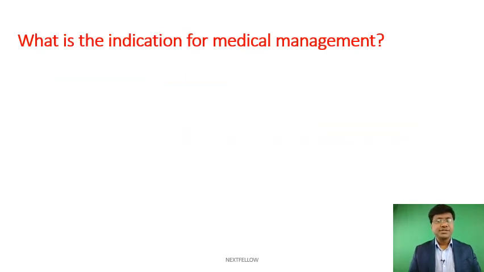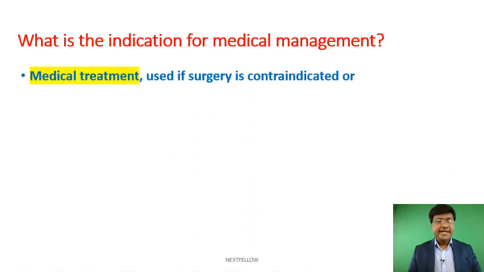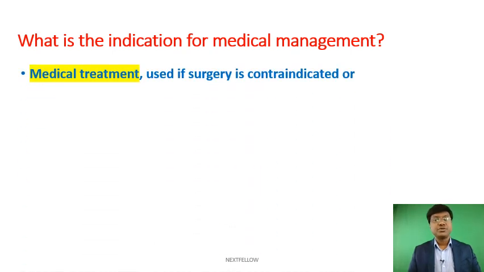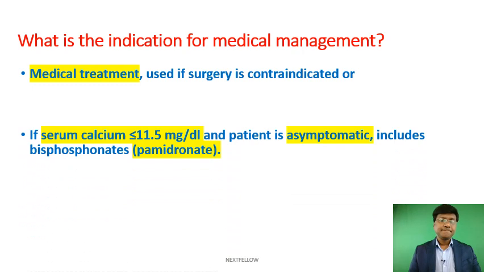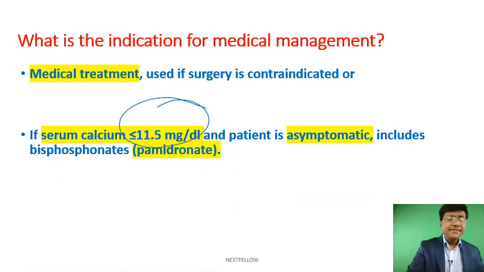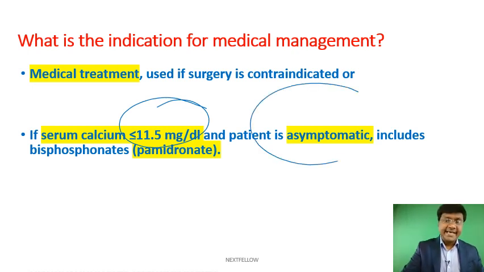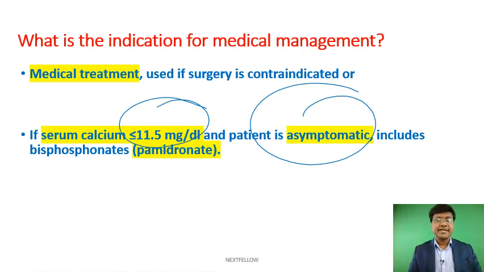Next, what is the indication for medical management? In those individuals where surgery is contraindicated, medical management has to be given. Or if the serum calcium level is less than 11.5 milligrams per deciliter and the patient is asymptomatic, medical management has to be given. And what is that medical management? That is a bisphosphonate, pamidronate. This bisphosphonate will reduce the bone resorption, and that will be the medical management in patients with hyperparathyroidism.